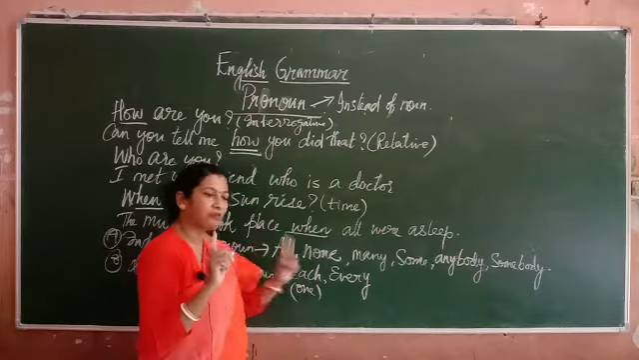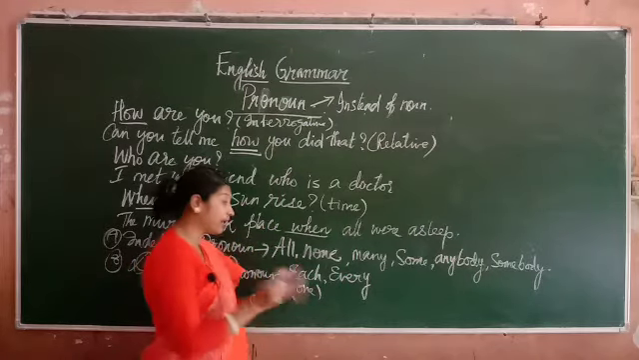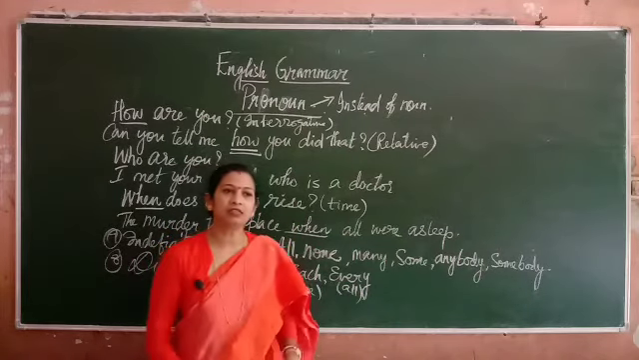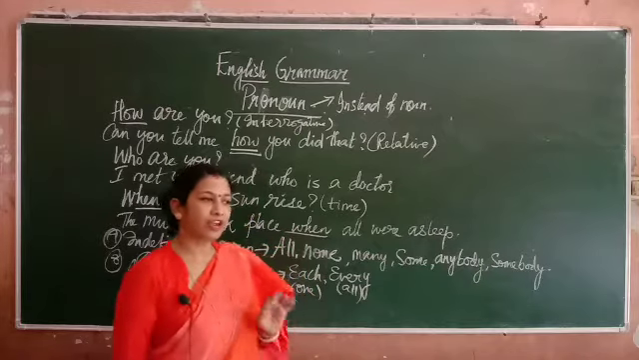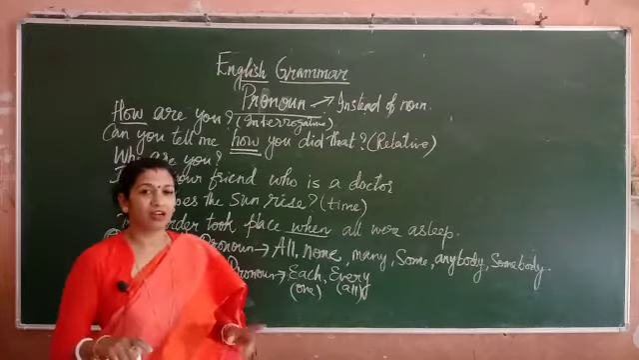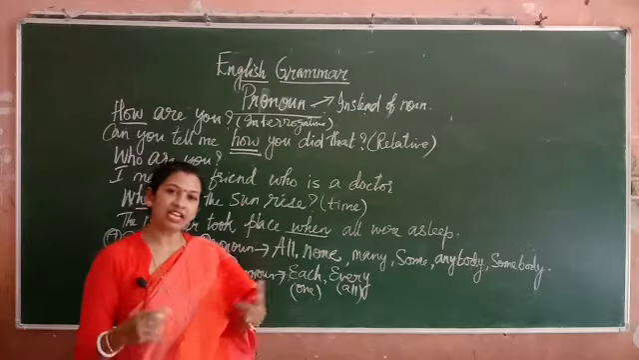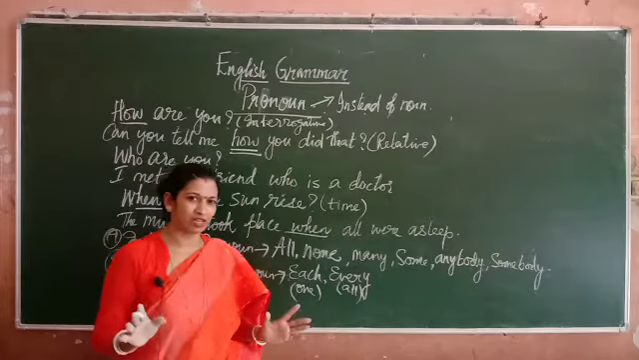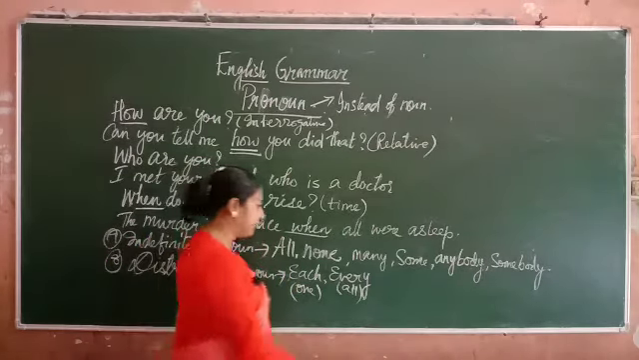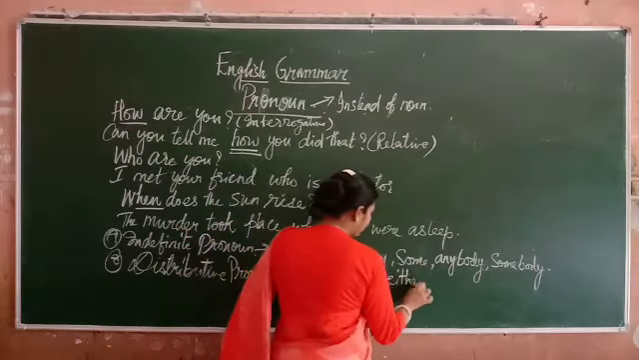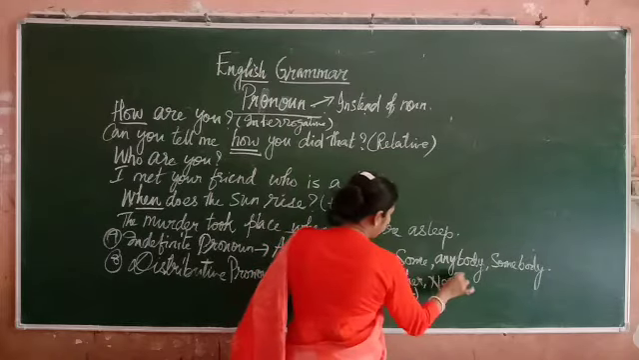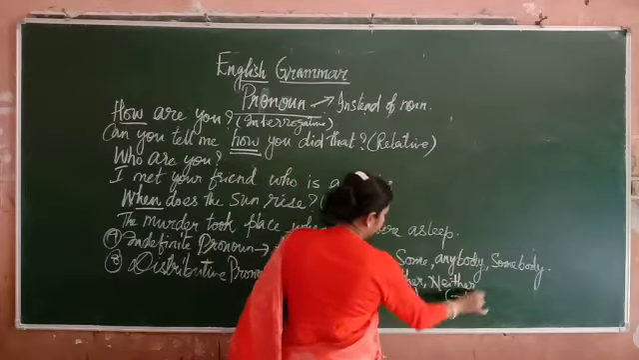So for one person we will use the word each. For all we can use the word every. Every Sunday. That means all Sundays. Every Sunday there is a holiday. But if I say that all Sundays are holidays, it doesn't match well. So we say every Sunday is a holiday. Either, neither. Either is used in a positive sense, and neither is used in a negative sense.